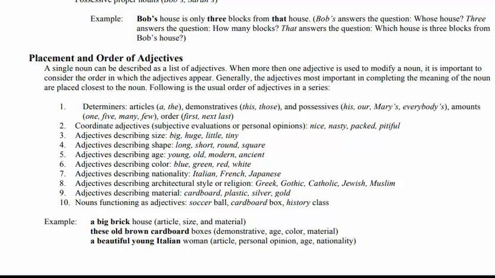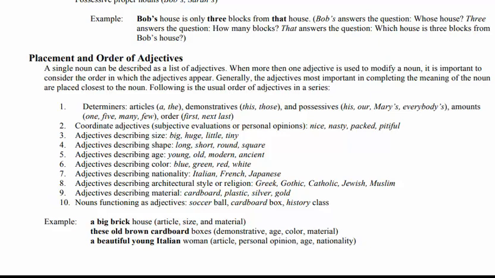First, determiners: articles a or the, demonstratives this, those, and possessives, then amount, then order. So if we use determiners, such an order is there: first comes the article, then the demonstrative, then the possessive, then the amount, and then the order.